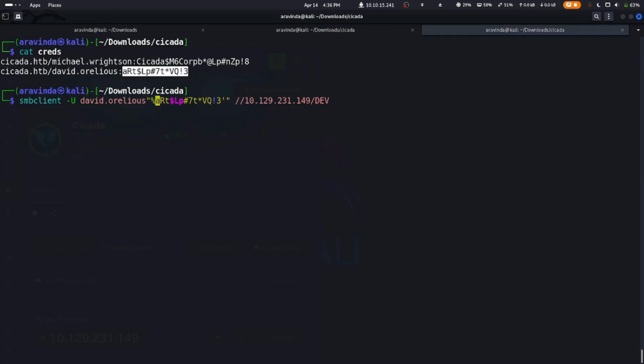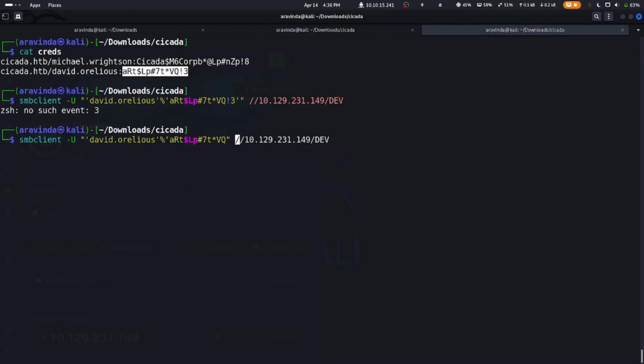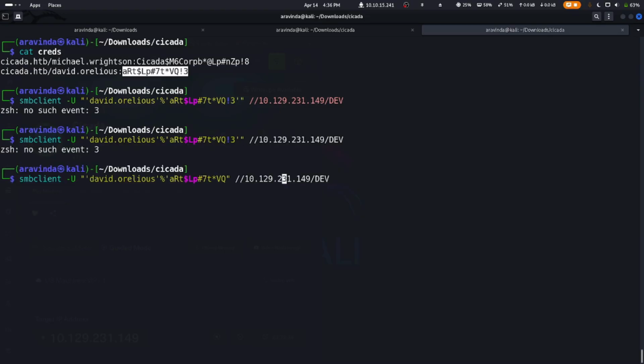I thought I should not be prompted for the password, but that didn't work because it had special characters. So be careful while handling the special characters.